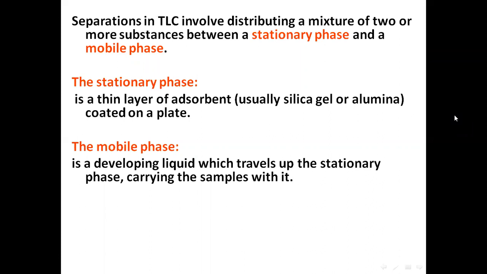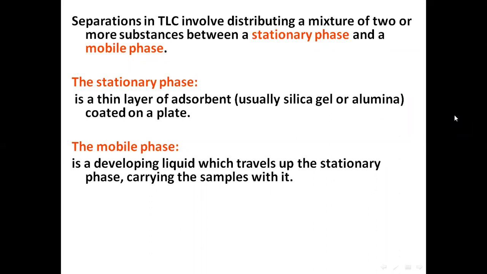Now the next phase that we require is of course the mobile phase, which is a developing liquid which travels up the stationary phase carrying the samples with it. So the thin plate where the sample is applied, which is to be analyzed or separated, is dipped in a mobile phase, and this mobile phase is the chemical which has more affinity for the sample that is to be separated rather than the silica, right?